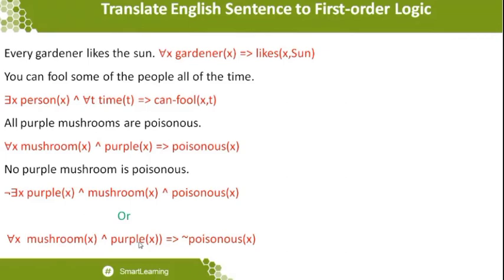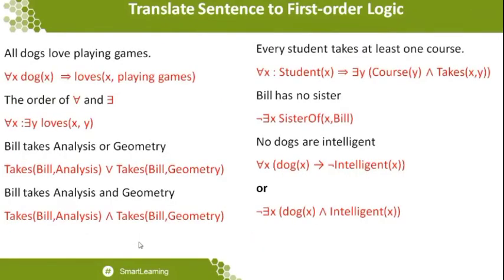So you can understand from this statement that you do not need to conclude with the existential quantifier for a statement like no purple mushroom is poisonous. You can also use the universal quantifier as a substitute, the equivalent statement. So this is the next level of statements that you can write.